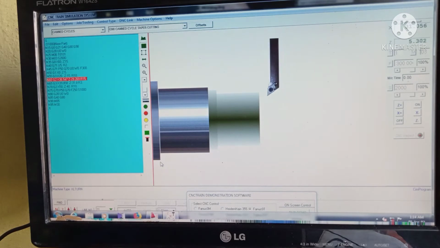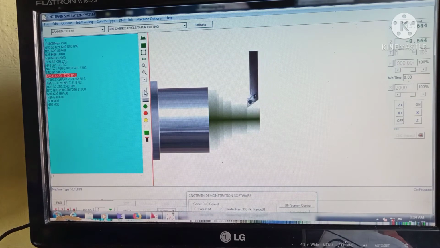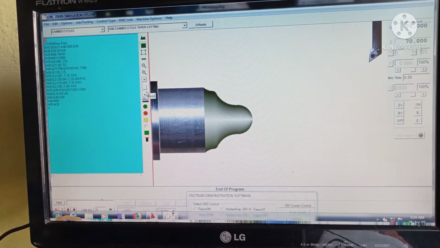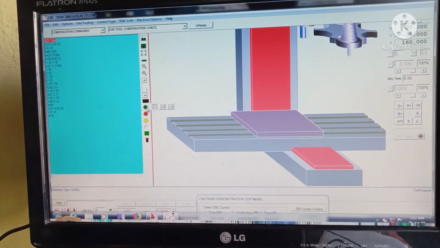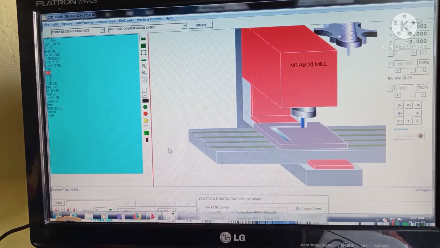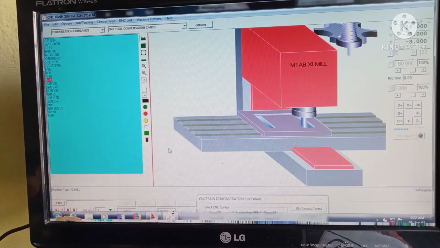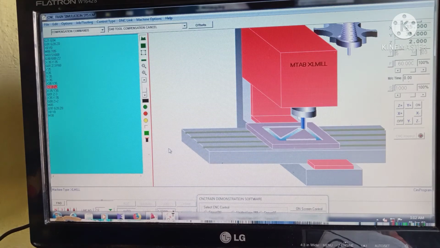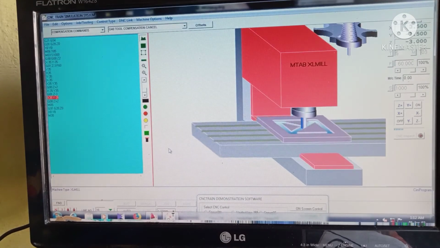In CNC turning, a metal bar or job is fed into the lathe and rotates at a speed, while a single point cutting tool removes portions of the metal to create the desired shapes. On the other hand, in CNC milling, the metal or job usually remains still while a multi-point cutting tool rotates around it. It is the basic difference.